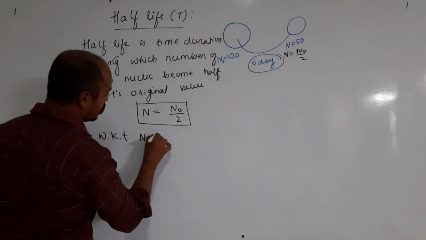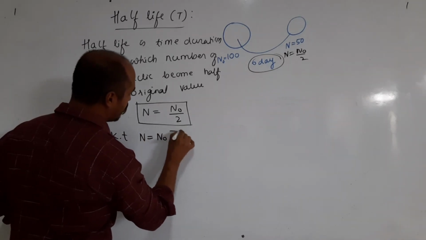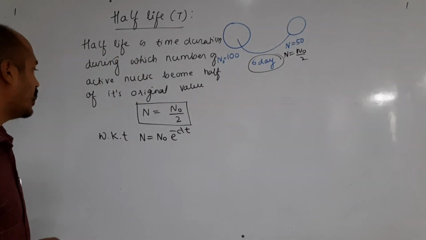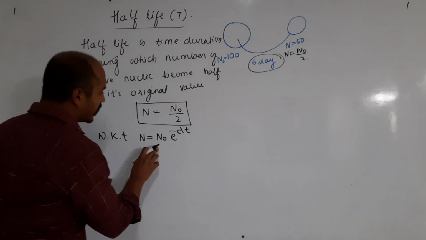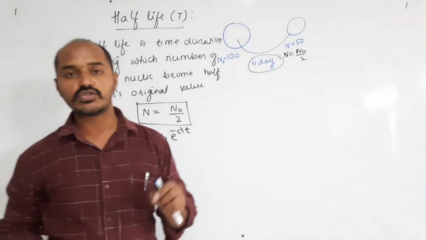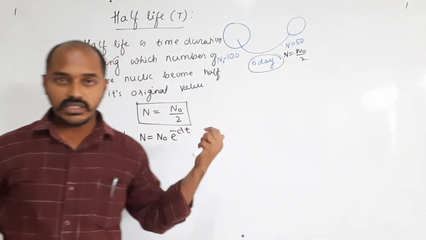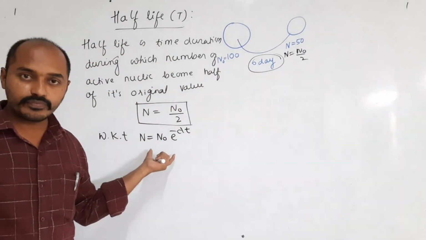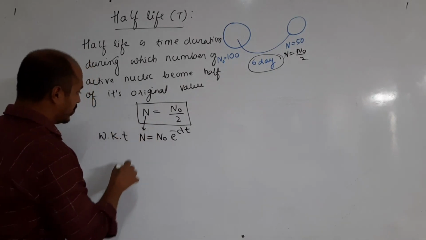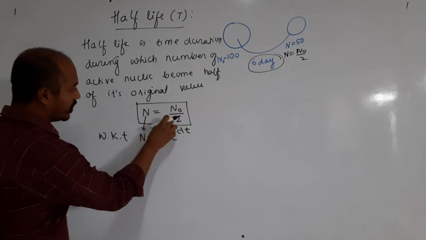We know that N is equal to N naught e raised to minus lambda t. Just now we have derived this equation. This is called the radioactive equation. Now from the half-life we have got N is equal to N naught divided by 2. Let us replace N in this equation with N naught divided by 2.